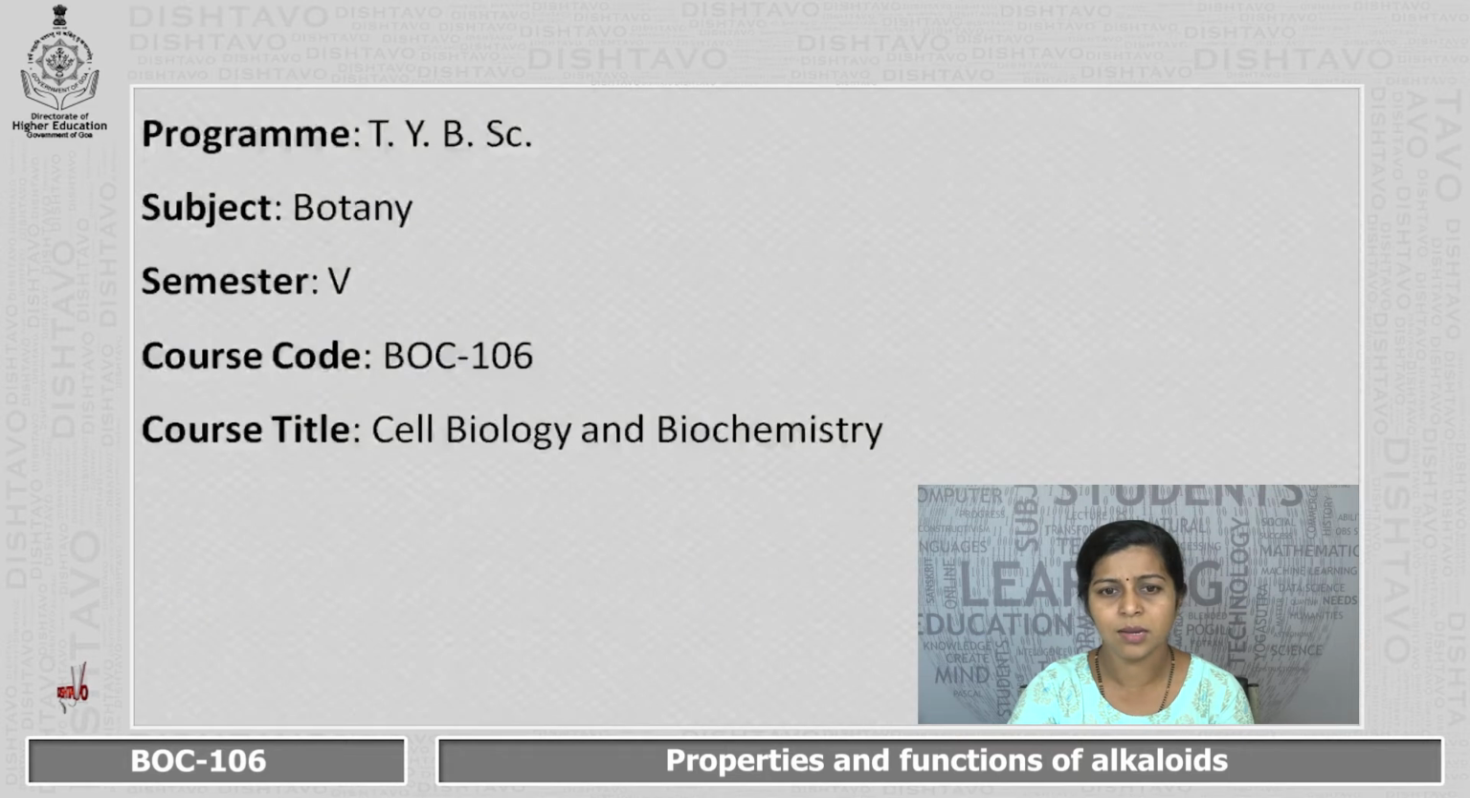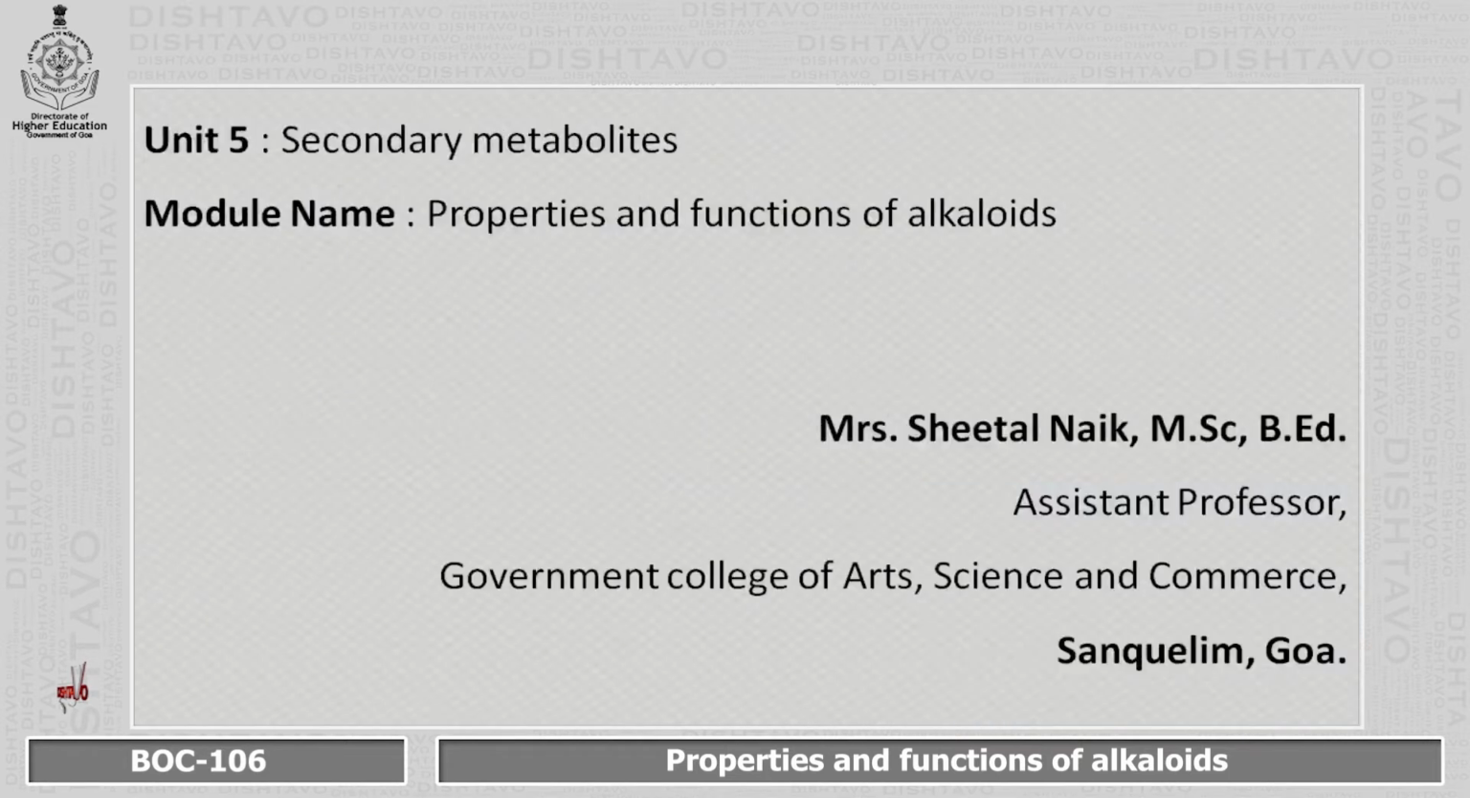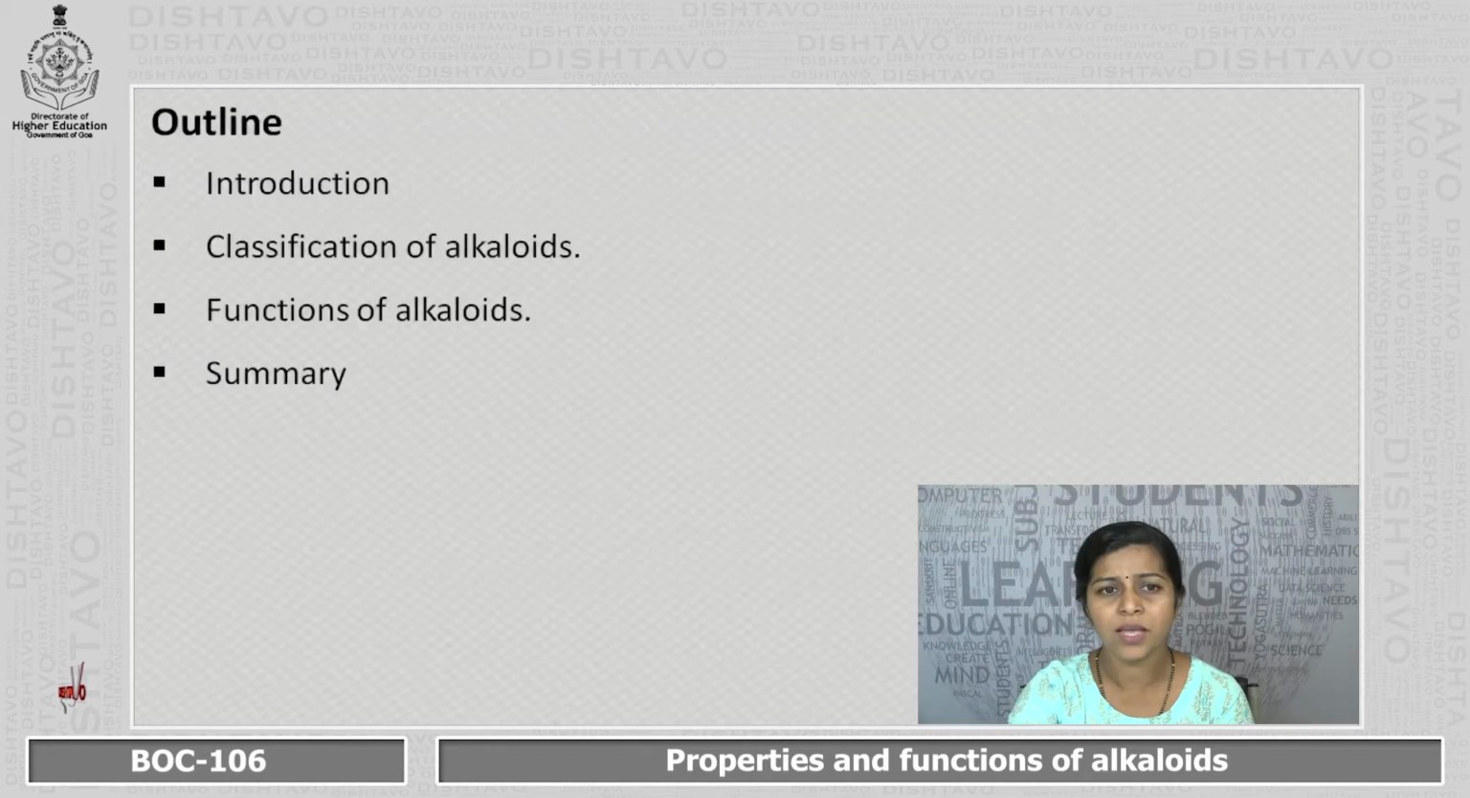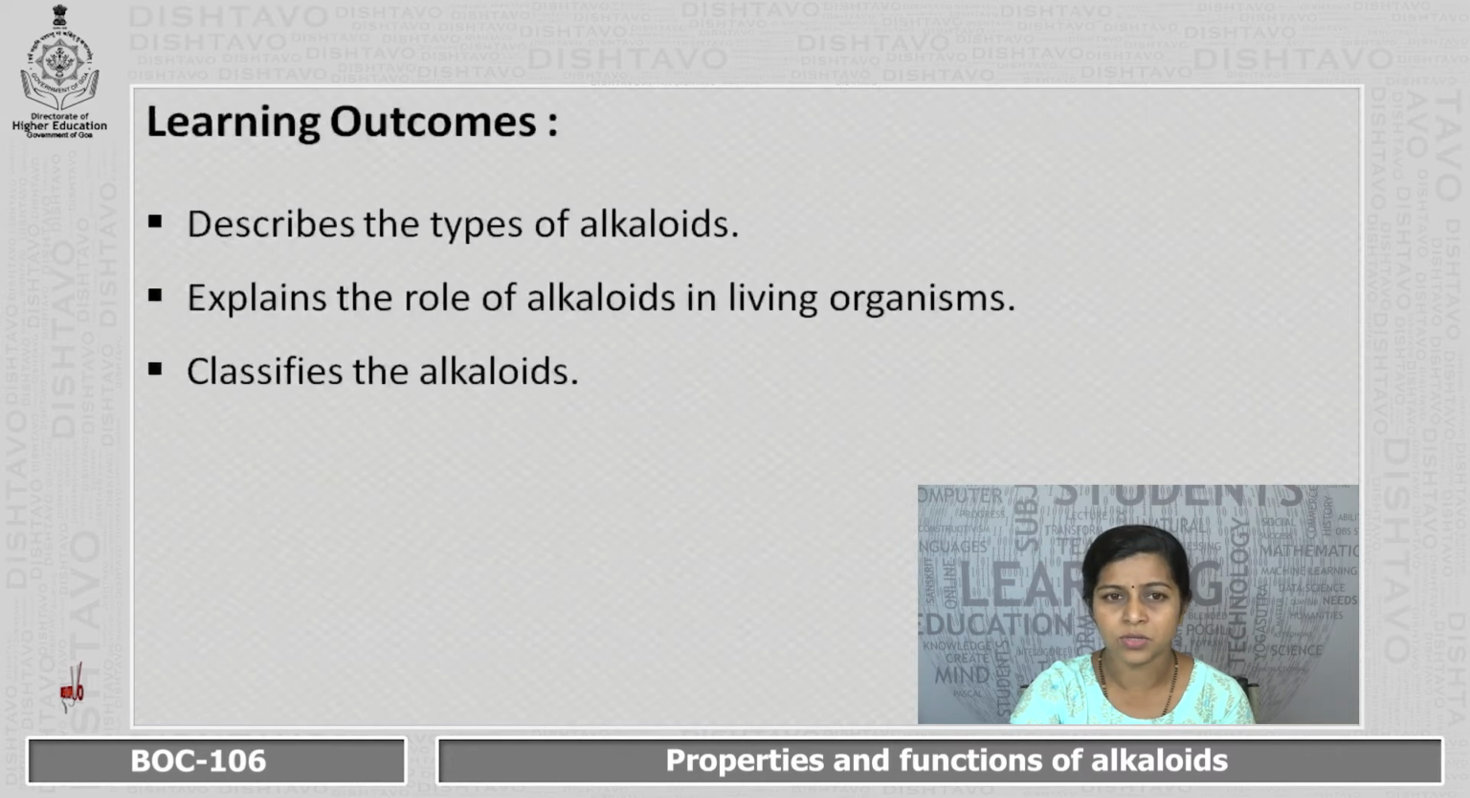Course Title: Cell Biology and Biochemistry. So today we are going to deal with the topic Properties and Functions of Alkaloids, belonging to Unit 5, Secondary Metabolites. Outline of this program: introduction, classification of alkaloids, functions of alkaloids, and summary. Learning outcomes: describe the types of alkaloids, explain the role of alkaloids in living organisms, and classify the alkaloids.